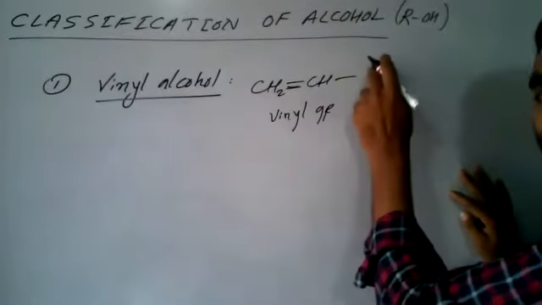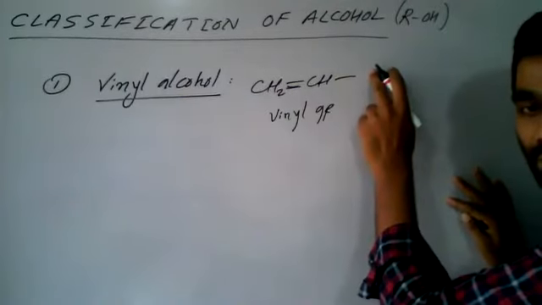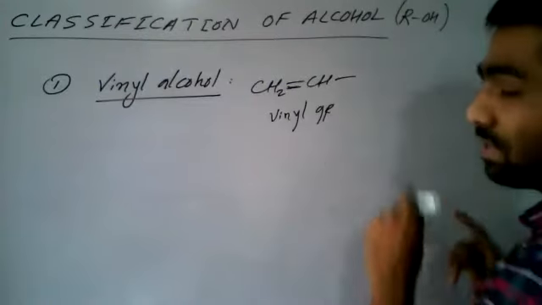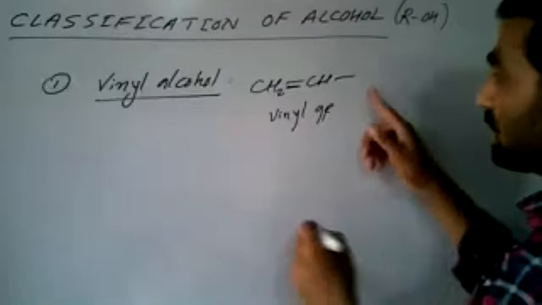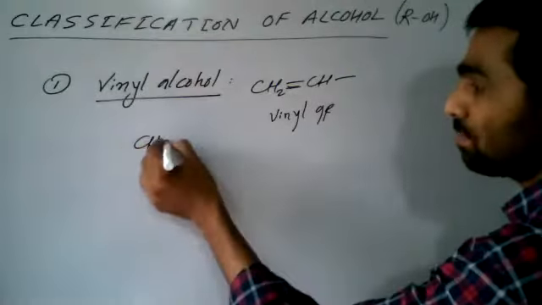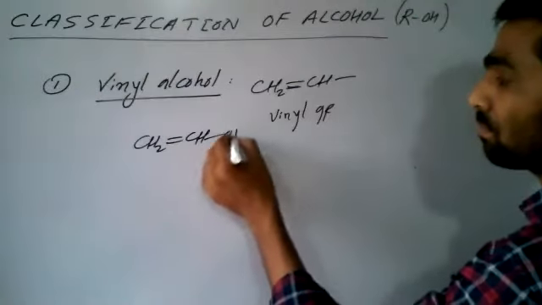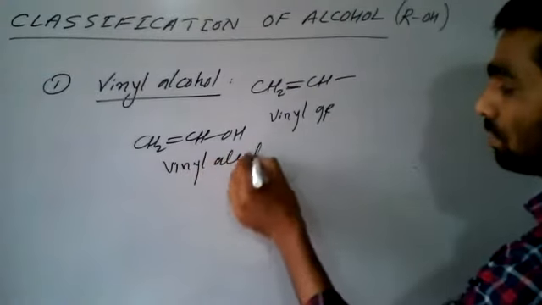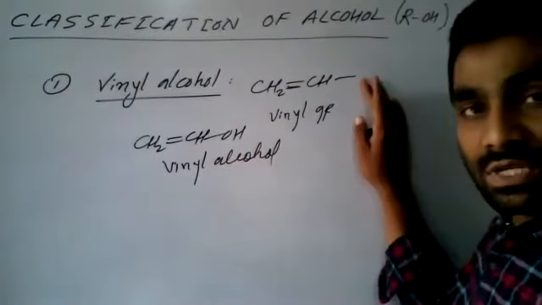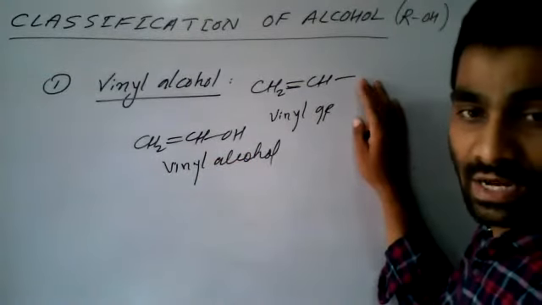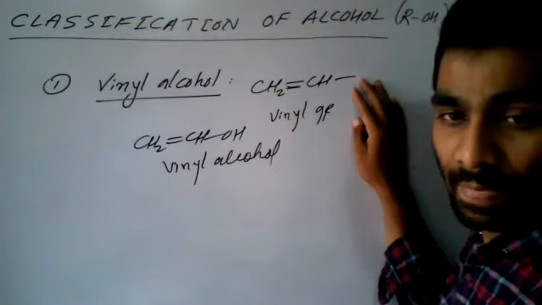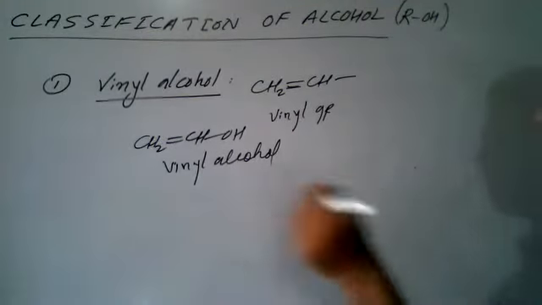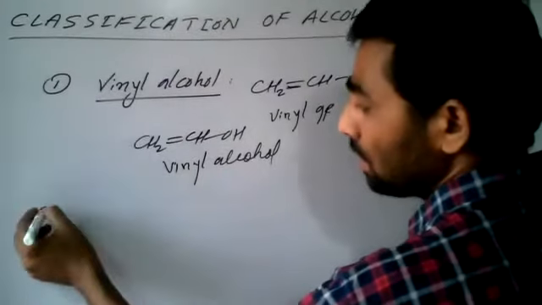So if I attach here some groups, for example, if I attach OH here, this becomes vinyl alcohol. If I attach halogen here, it becomes vinyl halide, right? Okay. Let us go for the next example.